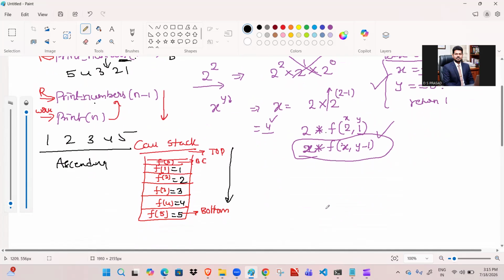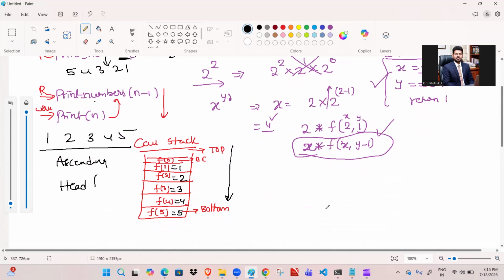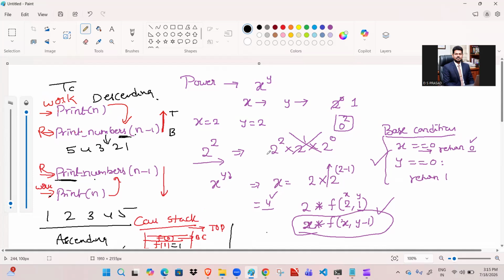Ascending order here is called head recursion. Why head recursion? Because the recursion is first, and after that the work comes. So this is head recursion, and the other is called tail recursion. Every recursion program follows these kinds of types: direct recursion or indirect recursion, finite recursion or infinite recursion, head recursion, tail recursion, tree recursion or nested recursion. Every program follows these only: one, two, three, four, five, six, seven, eight.